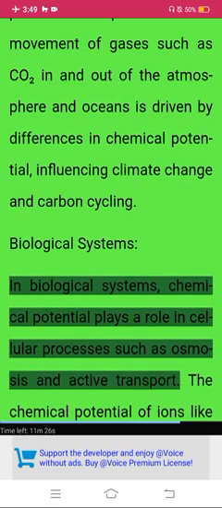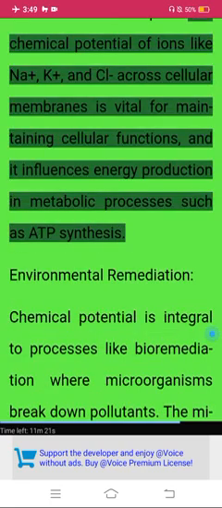Biological systems. In biological systems, chemical potential plays a role in cellular processes such as osmosis and active transport. The chemical potential of ions like Na+, K+, and Cl- across cellular membranes is vital for maintaining cellular functions, and it influences energy production in metabolic processes such as ATP synthesis.